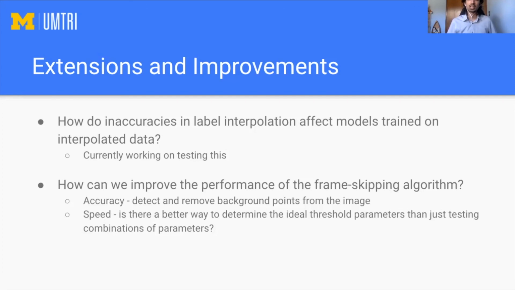In addition, in the future, I'm planning on working on improving the accuracy of the frame skipping algorithm, by detecting and ignoring the key points that are consistently static. This will allow the frame skipping algorithm to focus only on the parts of the frame which we would expect to move, and could result in better, more accurate detection of unique frames, which would in turn improve the accuracy of the model.